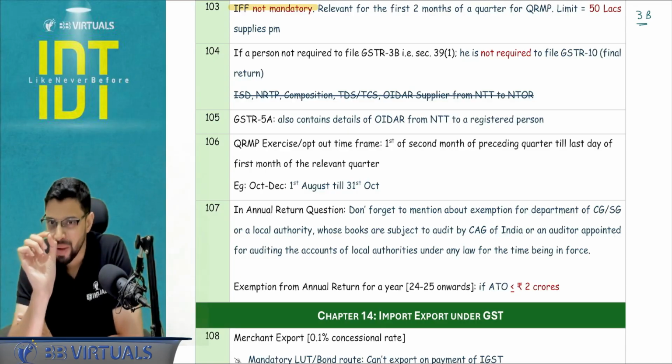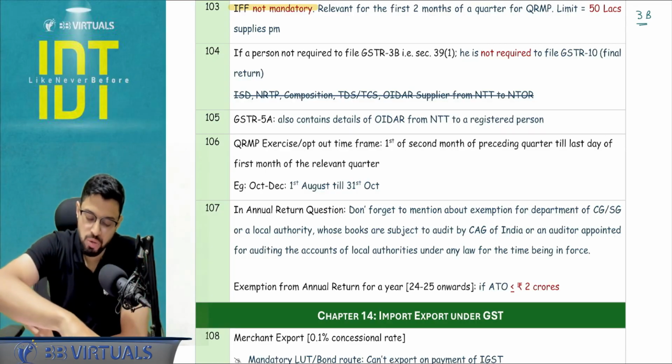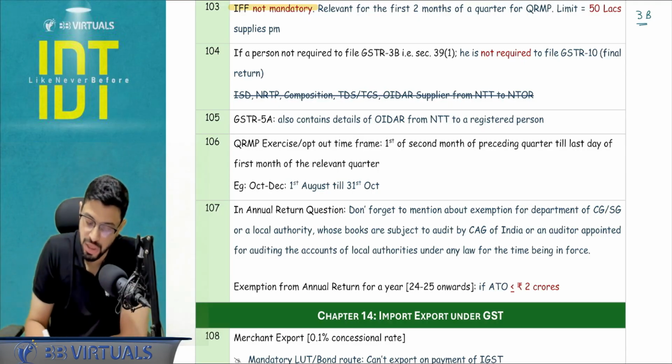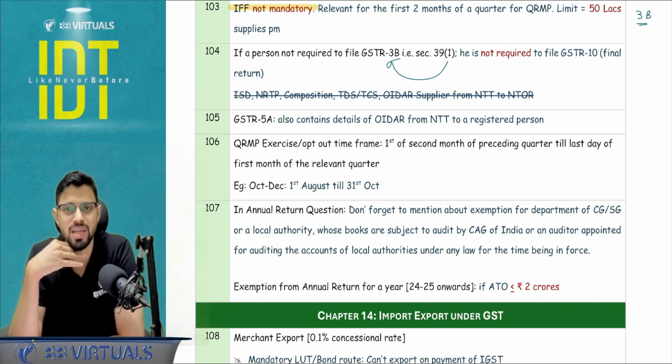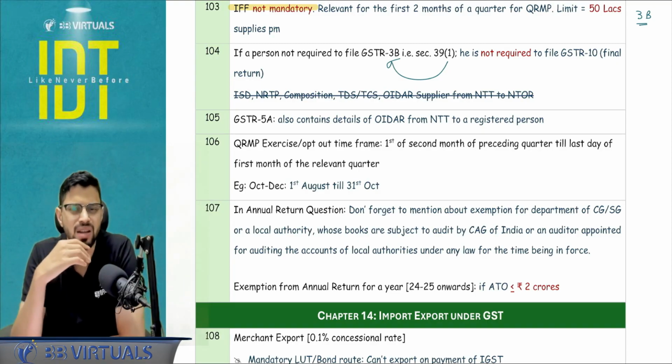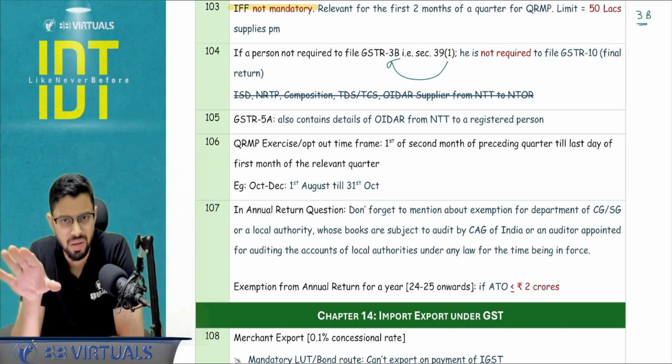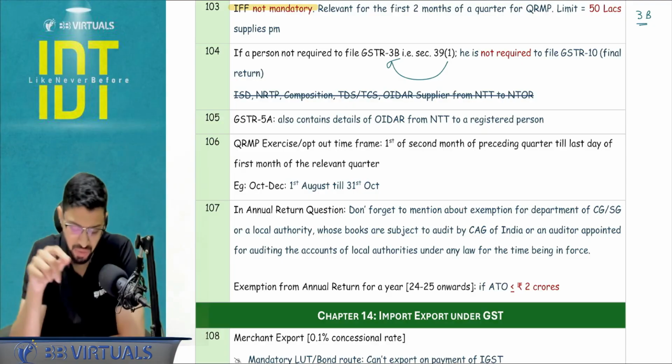There is a very small minor point which is happening here. I'm not using the word 39. I'm specifically using the word section 39 subsection 1, that is I'm talking about GSTR 3B. So all the people like non-resident taxable person, ISD, TDS deductor, TCS collector, they don't need to file any cancellation return. Okay, the list I've given is the deductor one.